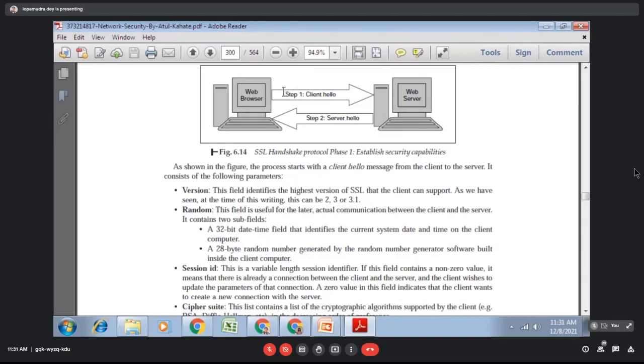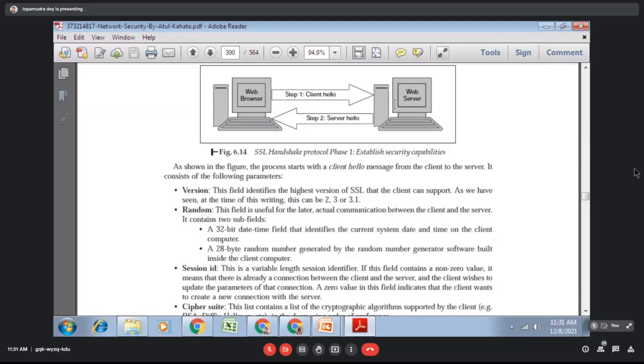First of all, the client sends the version, that is, what version of SSL they are using. Suppose there are 2-3 versions available: version 2, version 3, version 3.1. Whichever version you are using, the server must use the same version. Otherwise, from a confidentiality or algorithmic point of view, there will be some problem. That's why both sides must agree on the same version.